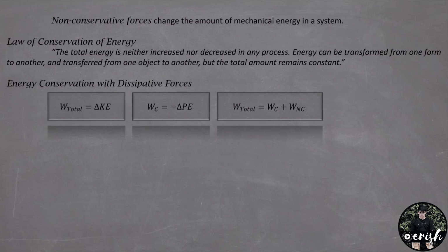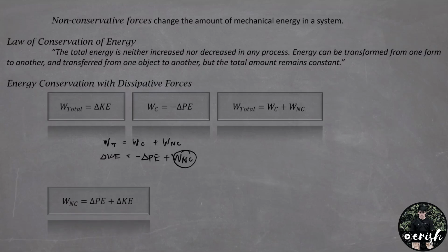By solving this relationship for the non-conservative work, we have here work total equals work done by conservative plus work done by non-conservative. Again, ang total work natin is equal to the change in kinetic energy by the work energy theorem, and yung work done by conservative force naman is equal sa negative change in potential energy. Plus work done by non-conservative force. If we derive the equation for the work done by non-conservative forces, we will get this equation.